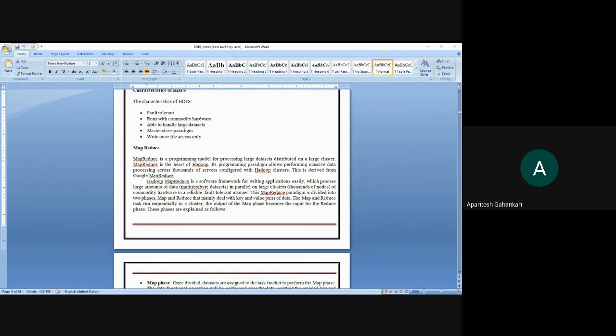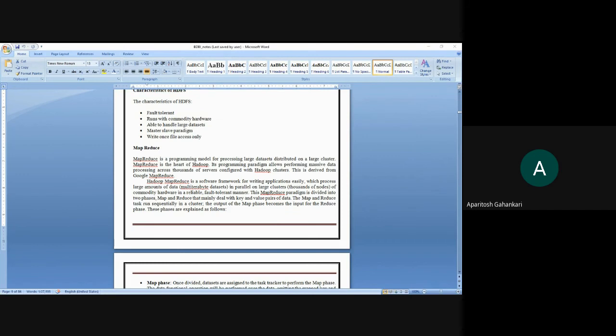So the first task would be to subdivide a single task into many tasks. Suppose this is your task T, and this is task T1, then there is T2, T3, T4. Likewise there will be a number of tasks that will be mapped with certain hash values. Suppose this has hash value 1, this has hash value 2. Likewise the hash values will be mapped.